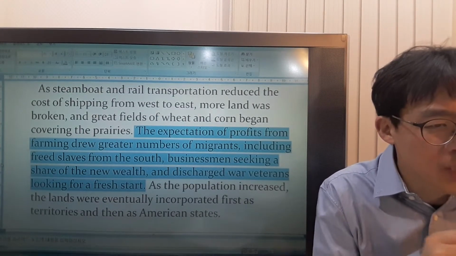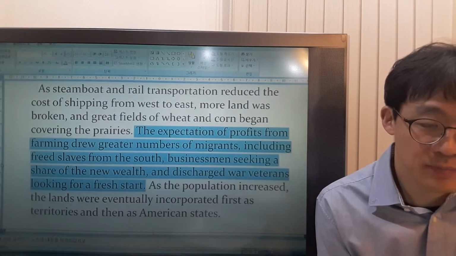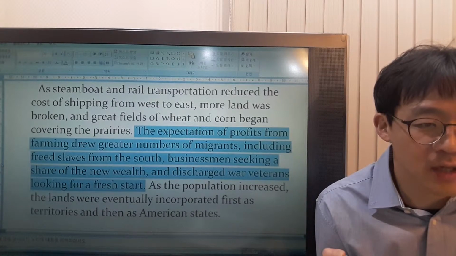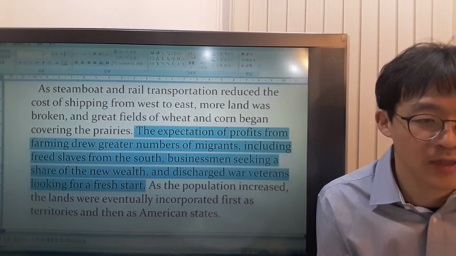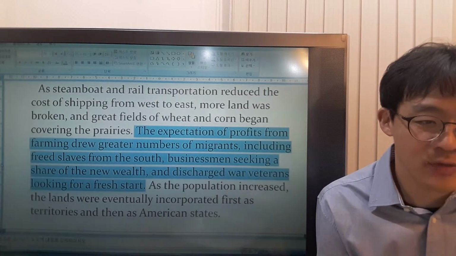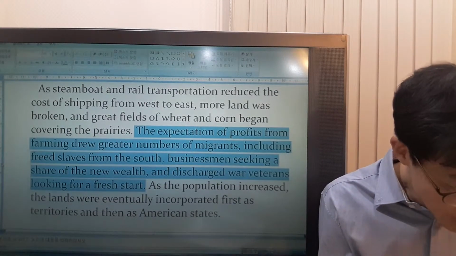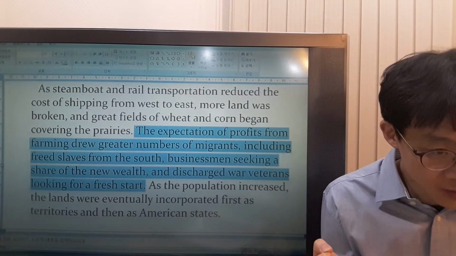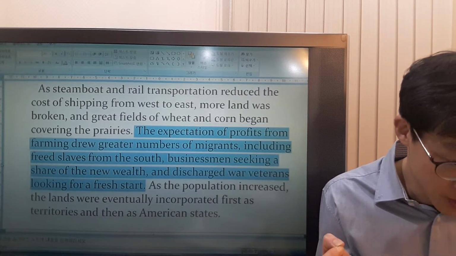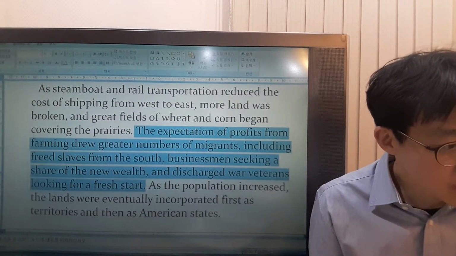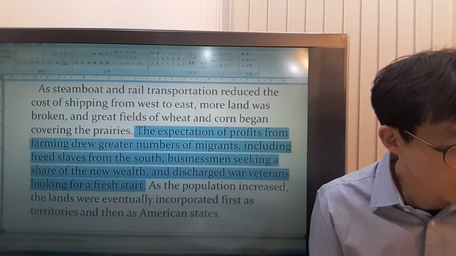A lot of people migrated because they thought they were going to earn a lot of money from farming, and those were slaves from the south, businessmen seeking wealth, and discharged war veterans looking for a new start. So let's look at the options.